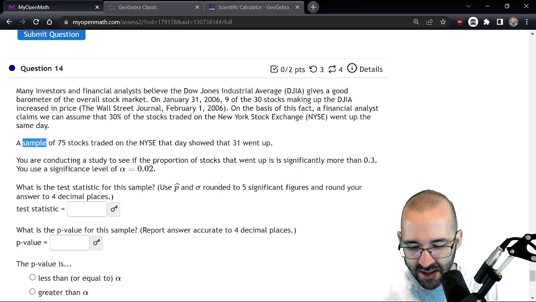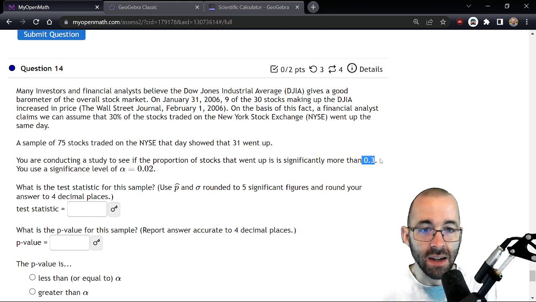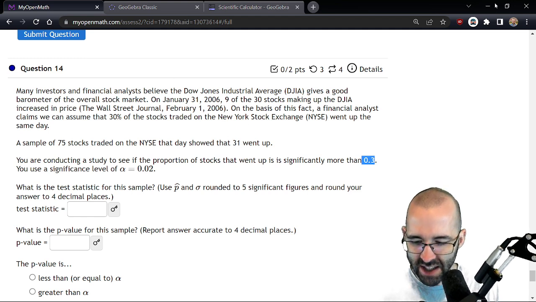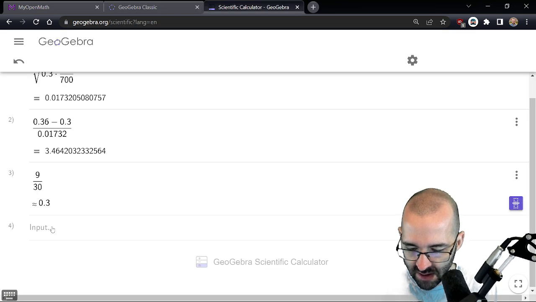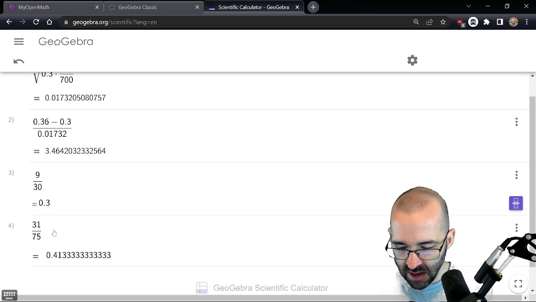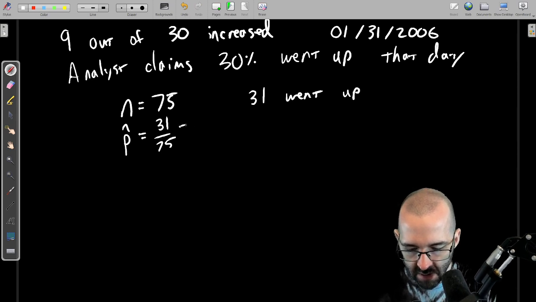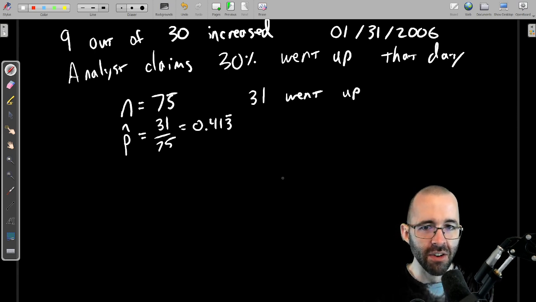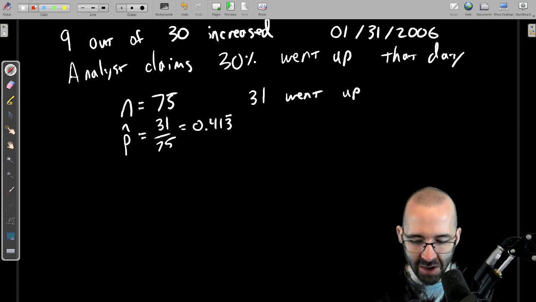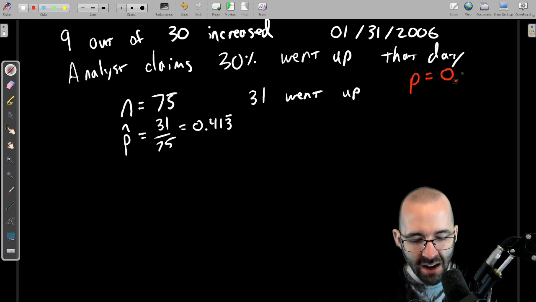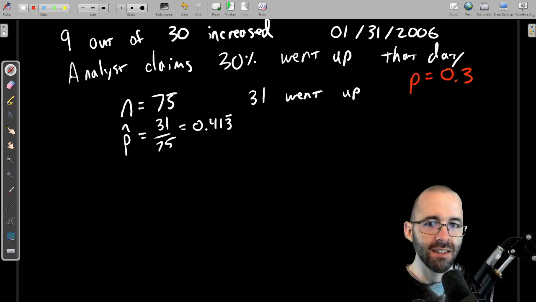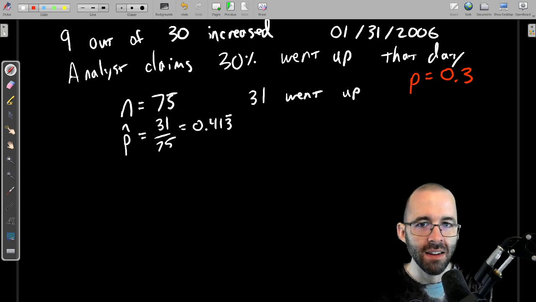Oh, we're conducting a study to see if the proportion of stocks that went up is significantly more than that analyst claimed. Again, 31. What is 31 out of 75? 0.413 repeating. Oh, so the claim was that 30%. And now we do know that that is the claim. The claim was that 30% went up that day.